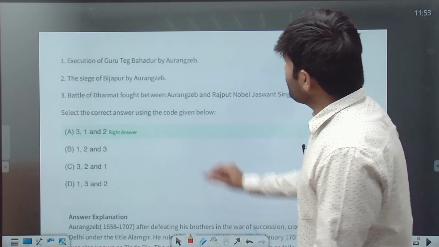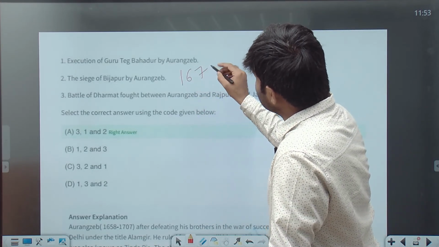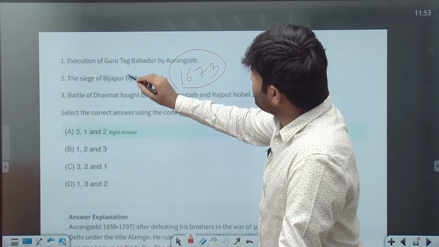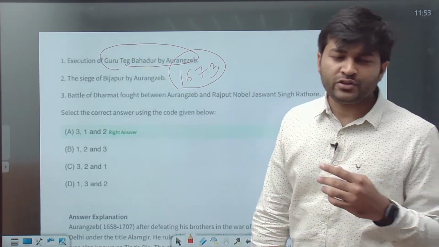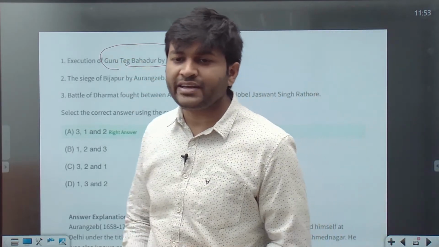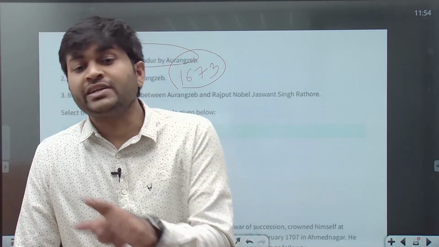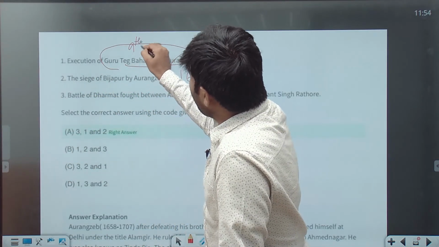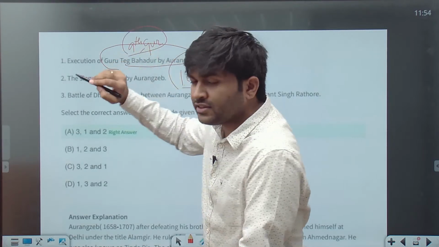When did this happen? Around 1673. Guru Tegh Bahadur was beheaded. We are celebrating the 400th birth anniversary of Guru Tegh Bahadur. He was the 9th Guru of the Sikhs, and his son is Guru Gobind Singh, the 10th Guru.